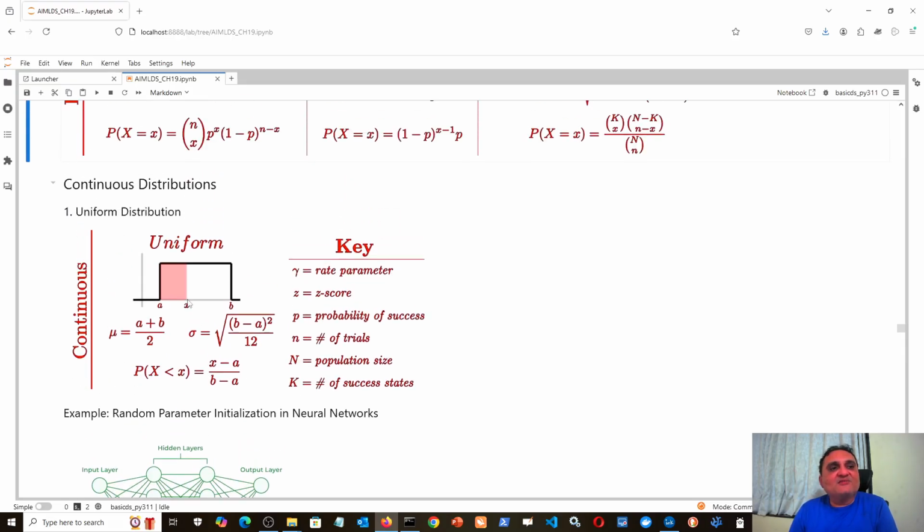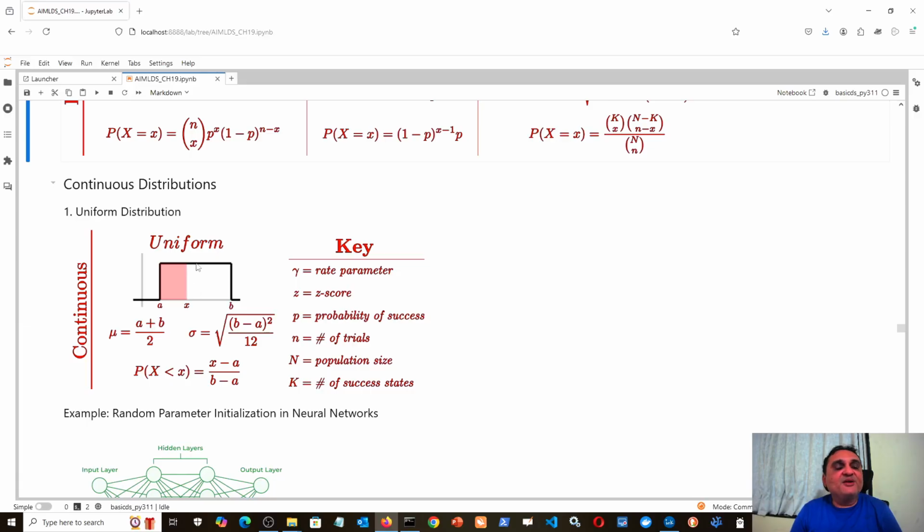So that means if x is exactly the mean, and where will the mean be in a uniform distribution? If this is 5 and this is say 15, then 5 plus 15 divided by 2 is 10. Exactly at the midpoint there will be the mean. Then what is the cumulative probability of any x less than mu? I am taking x equal to mu for simplicity. So the answer we got is that if x is equal to mu, then mu minus a is a plus b by 2 minus a, which is b minus a whole divided by 2, and b minus a cancels, so 1 by 2.